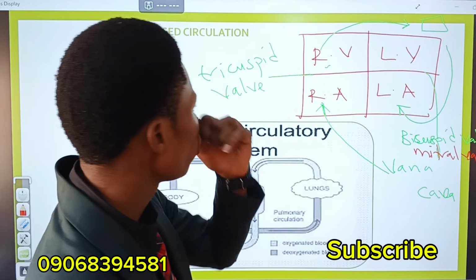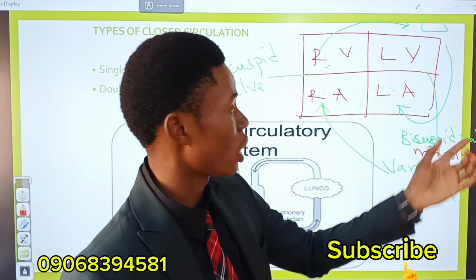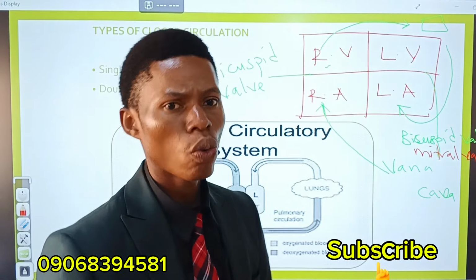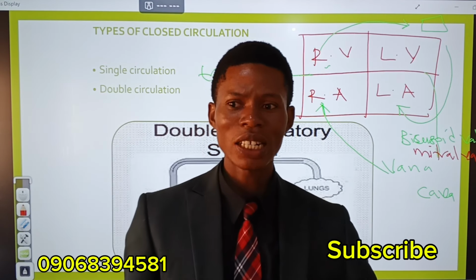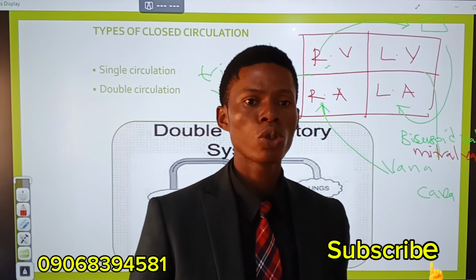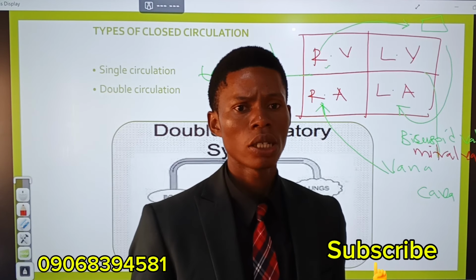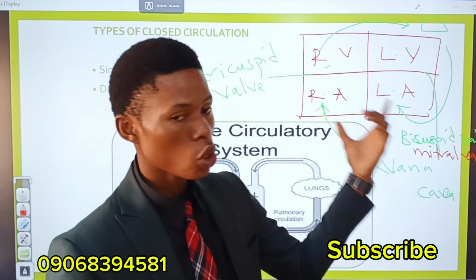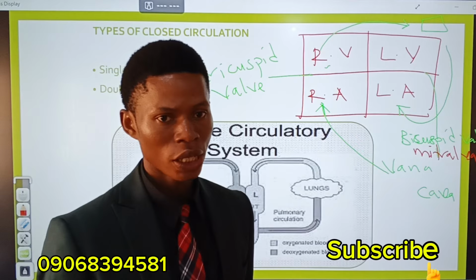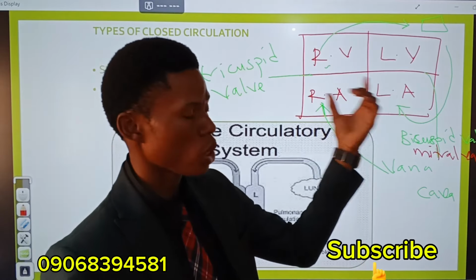Now, the next thing you have to note is that as the oxygenated blood passes into the heart, what blood vessel is carrying it into the heart? Vein, right? Where is it carrying it from? From the lungs. And I told you, anytime you hear what relates to the lungs? Pulmonary. So the blood vessel carrying the blood from the lungs into the heart is called pulmonary vein. Pulmonary artery carries it out, pulmonary vein carries it into the heart.